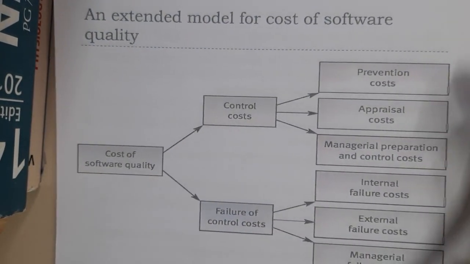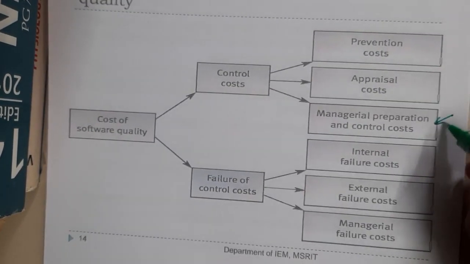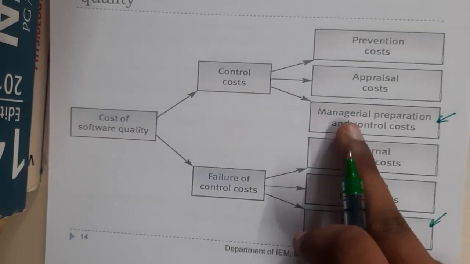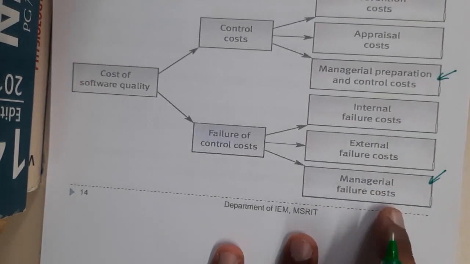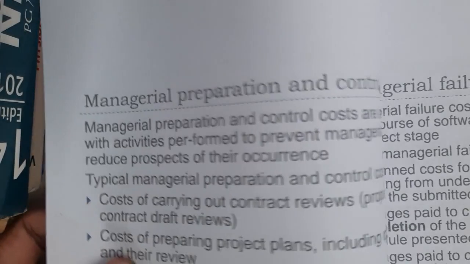Previously I told you that we have one advanced diagram, or extended diagram. So this is the extended diagram, guys. Here we just added two more fields. This is one field and this is one field. That is nothing but managerial preparation and control cost, and managerial failure cost. Let us go through their definitions.